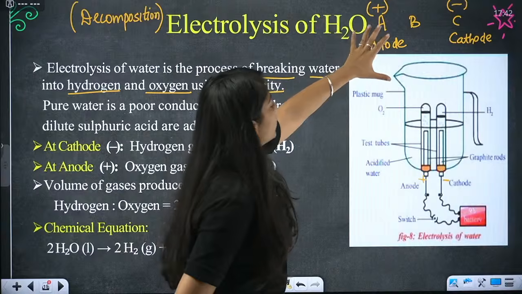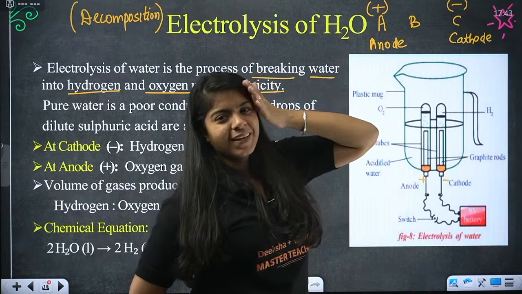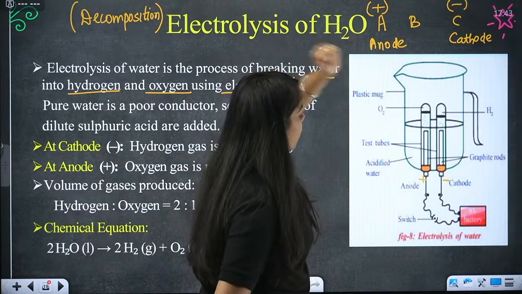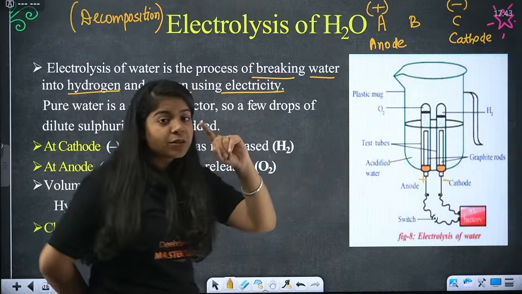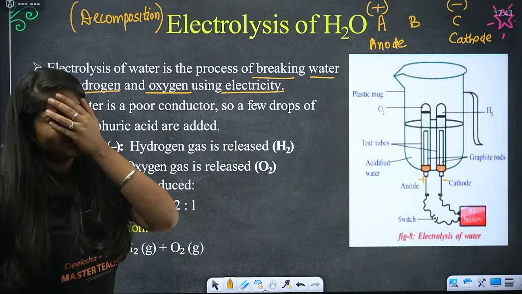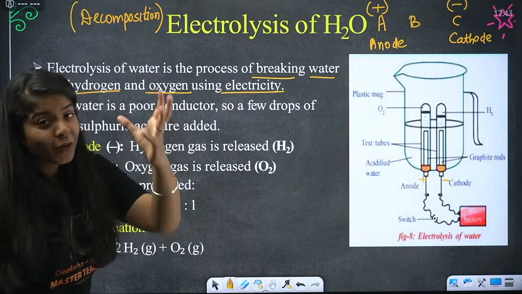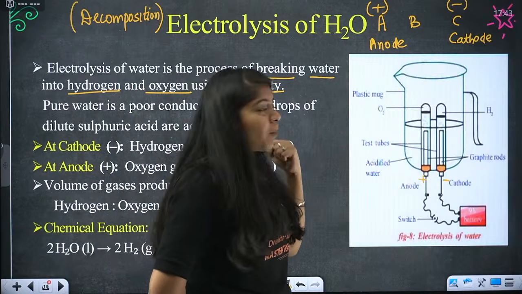Okay, so you tell me, until then I will explain this electrolysis of water. We have a mug, we put some water in it, but that's impure water. Pure water is not a good conductor of electricity, but we want to pass electricity.